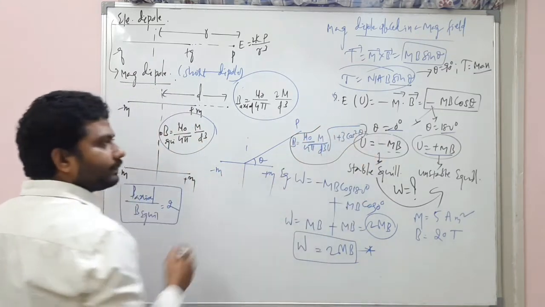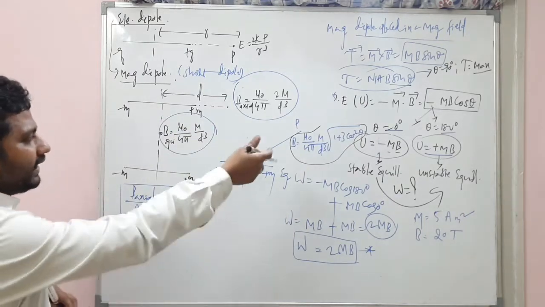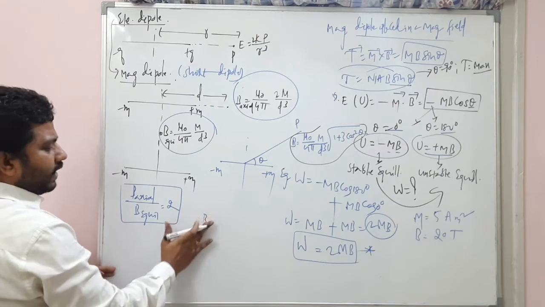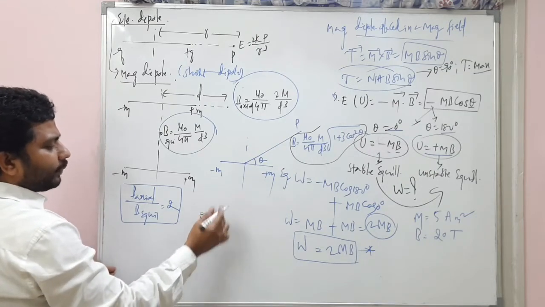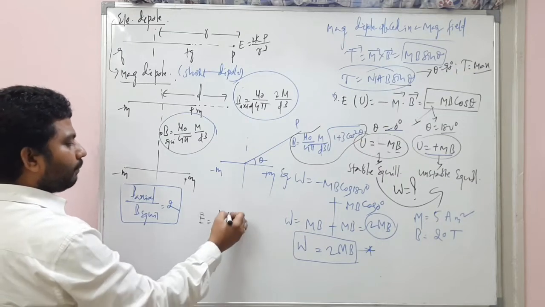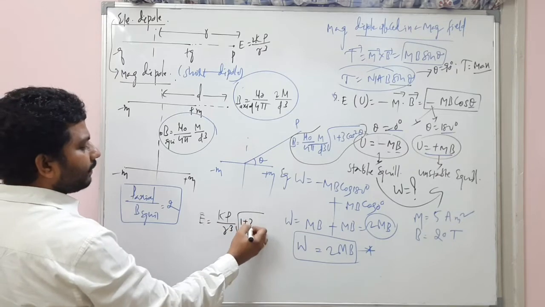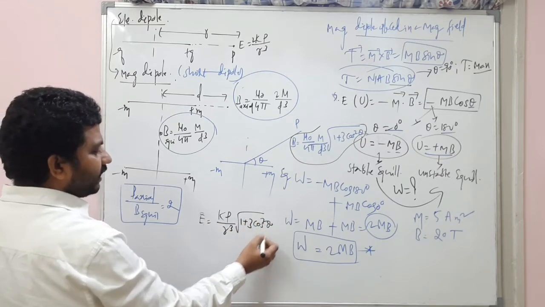This is theta. Generally, at any point, if you want to find the dipole, in electric field also we have found the same. Electric field due to the dipole at any point is K P by R cube square root of 1 plus 3 cos square theta. Same thing, it is repeated now.